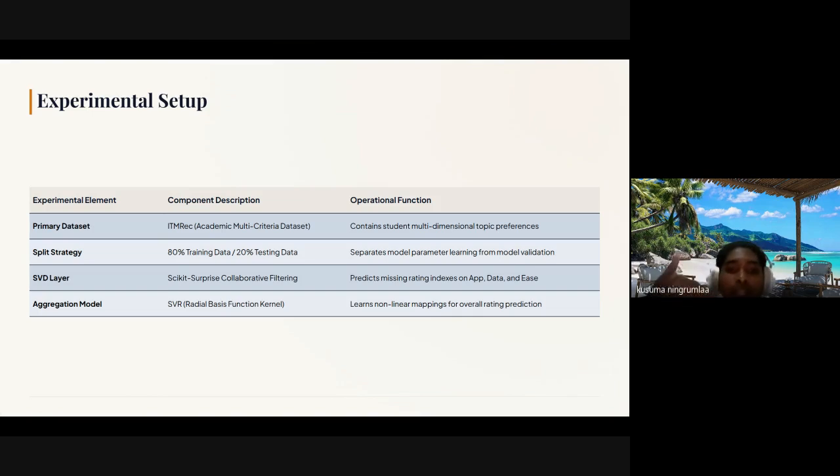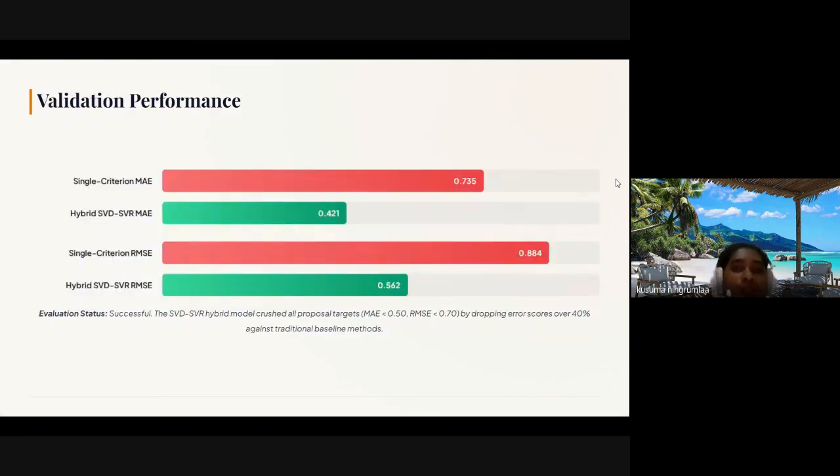We split the dataset into 80% of the data for model training and keep the 20% strictly isolated as a testing set to ensure an objective and reliable evaluation of our model accuracy. Next is validation performance. The experimental results show that our hybrid model successfully minimized prediction error.